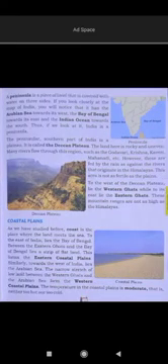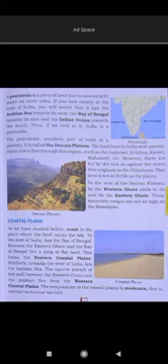A plateau is an elevated land which is flat on the top. We call it a table land. A peninsula, what is a peninsula? A peninsula is a piece of land which is covered with water on three sides. You can easily see in the picture, it is showing the map of India.